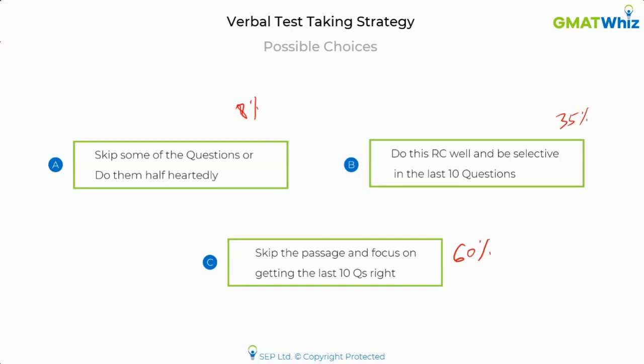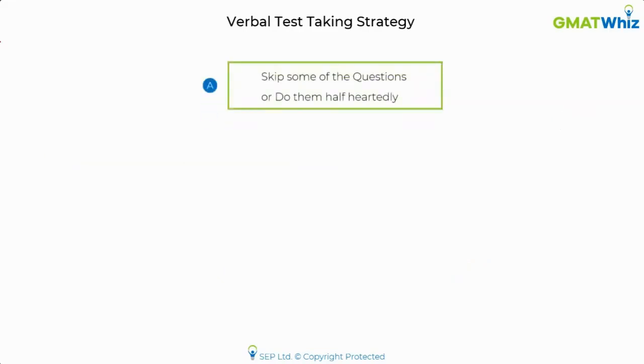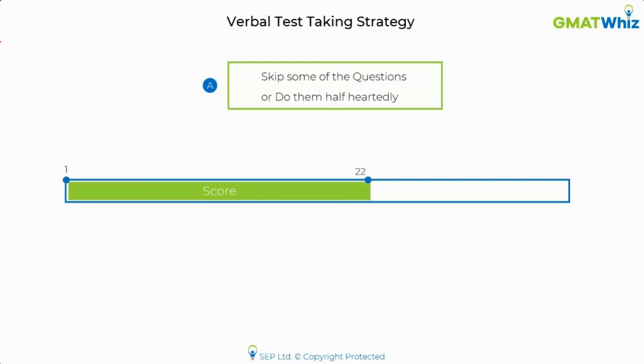So I was thinking of situation A. Okay, what if I actually skip some of the questions or do them half-heartedly? What does it lead me to? So think of it this way, that I have attempted 22 questions till now. I'm probably at the 23rd question. Now, it is a very tough passage.